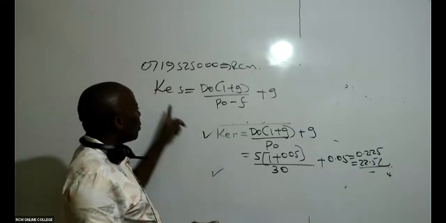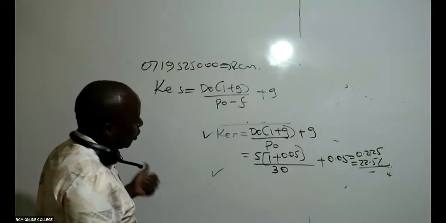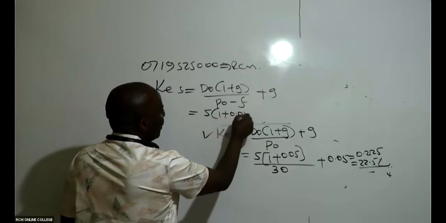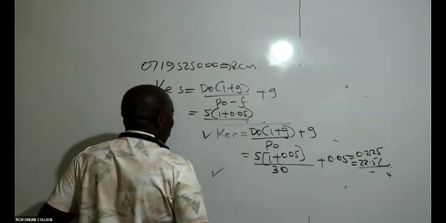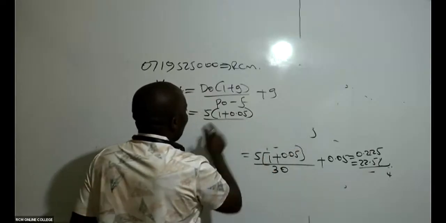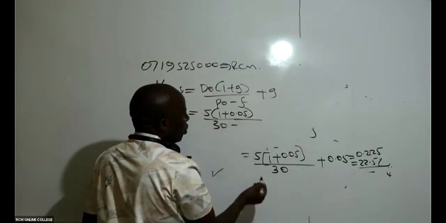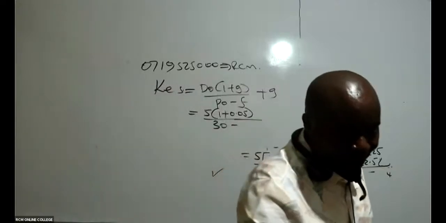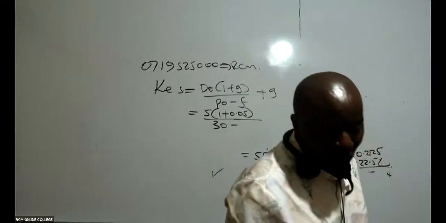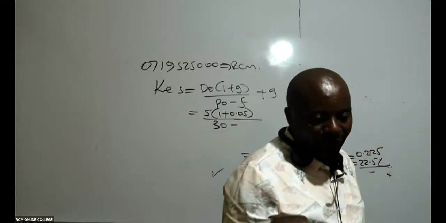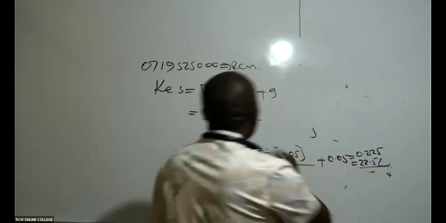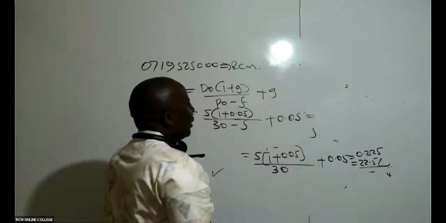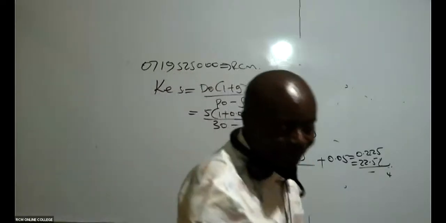So now here, because it's cost of equity shares, then you're going to introduce flotation cost. So then this one here will be D0, still that remains as 5, 1 plus 0.05, all over P0. Our P0 is 30, minus flotation cost. Flotation cost has been given there. Is there somebody who is able to see flotation cost in this question? It is 5. And then the growth rate still remains at 0.05.